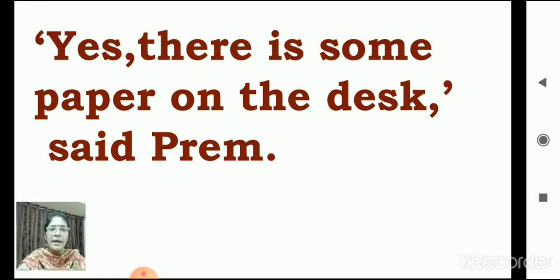Yes, there is some paper on the desk, said Prem. How will you write? Open inverted comma. Yes, comma, there is some paper on the desk, comma, close inverted comma, said Prem.